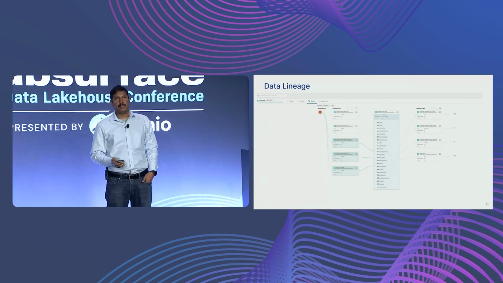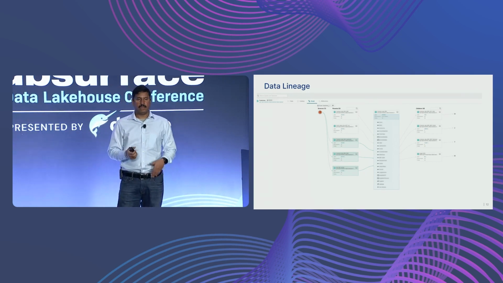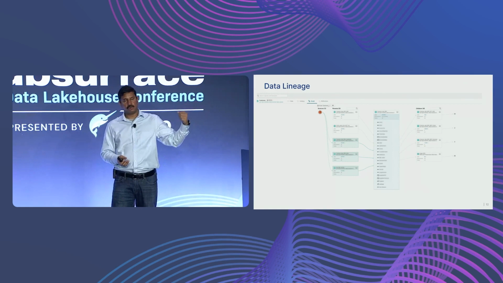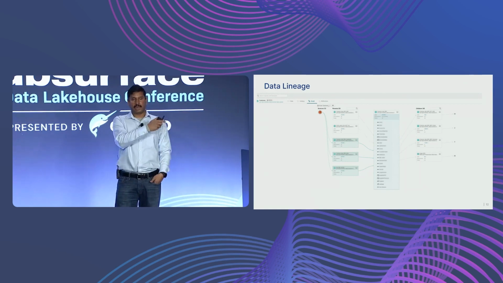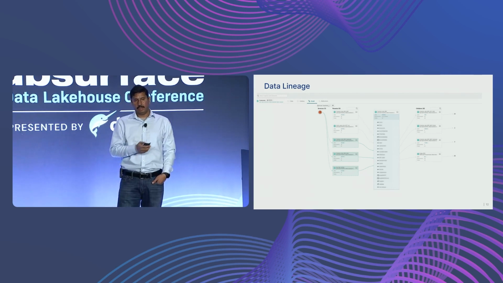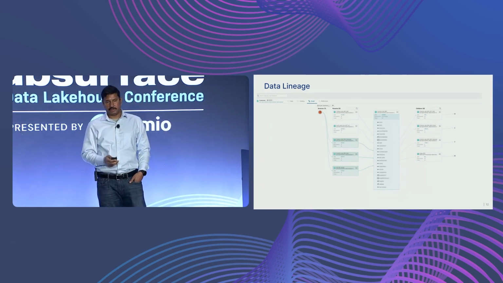And where it really helps us is to identify, hey, this data is there, what happened, right? Say something doesn't look right with the data. So who are the parents, or who is the actual source of this data? We can drill down and keep going to track it to whatever level we want. So it really helps us track this lineage and make sure we have the right data for the forecasting.